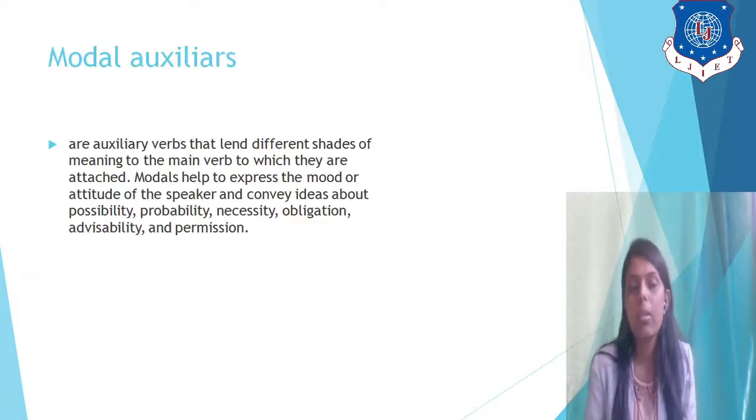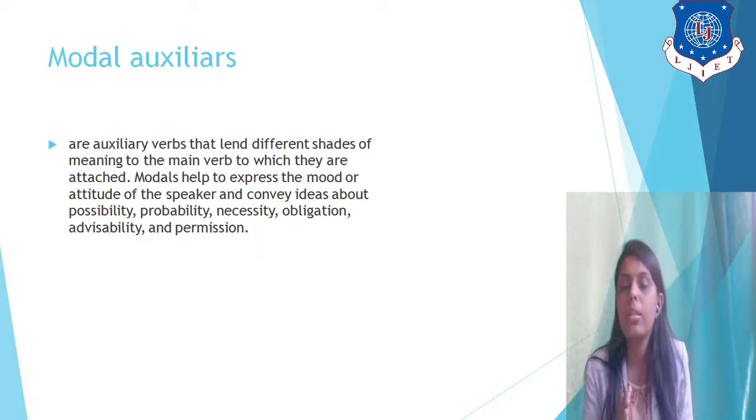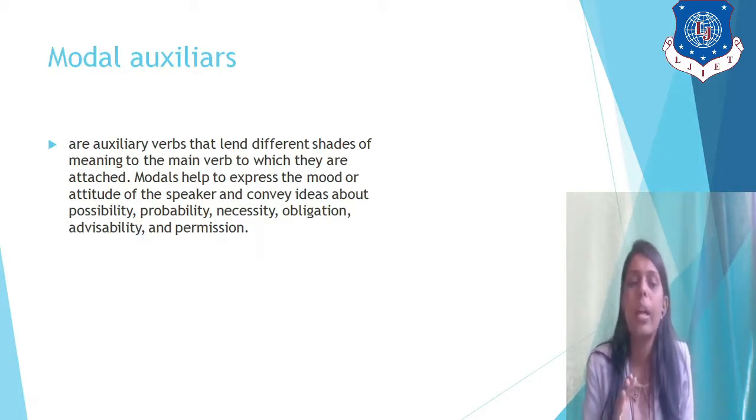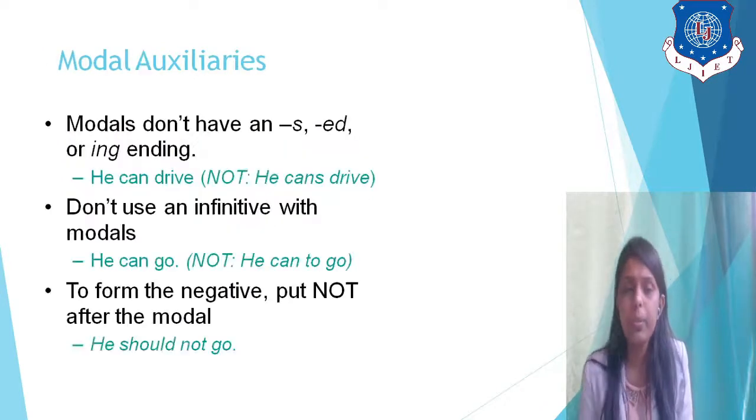Modal auxiliaries are auxiliary verbs that lend different shades of meaning to the main verb to which they are attached. Modals help to express the mood or attitude of the speaker and convey ideas about possibility, probability, obligation, necessity, advisability, and permission. So basically, modal auxiliaries provide information like possibility, probability, necessity, obligation, advisability, and permission. Now, what are the different modal auxiliaries?